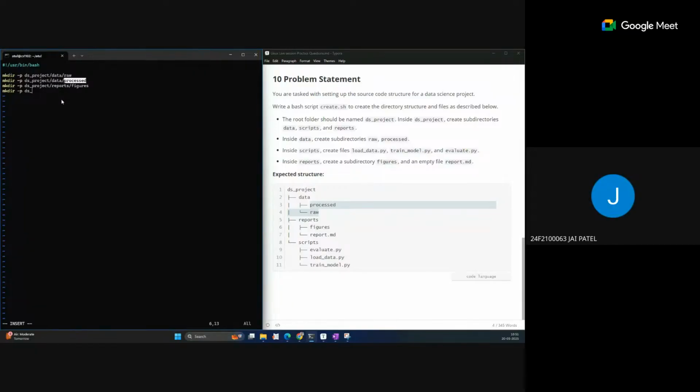Okay, so now the figures directory is created. Another directory we have is scripts. So we have only the scripts directory left.